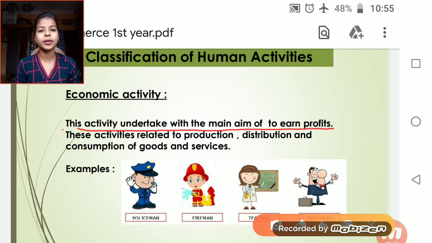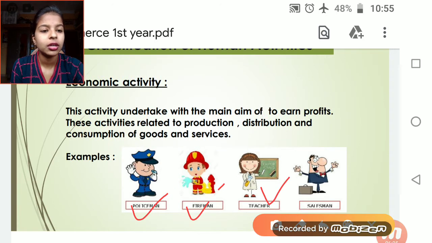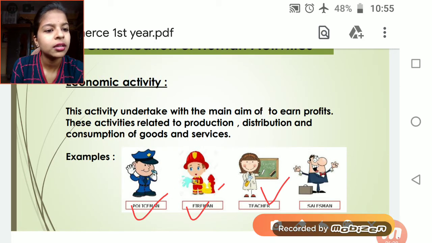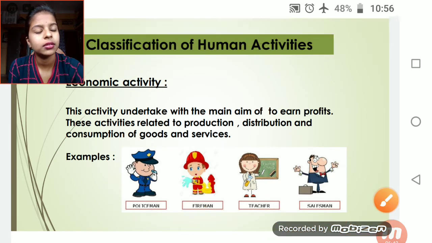For example, if I am teaching, I go to a school or any college and teach. So the ultimate purpose is to earn money. Those are called economic activities.